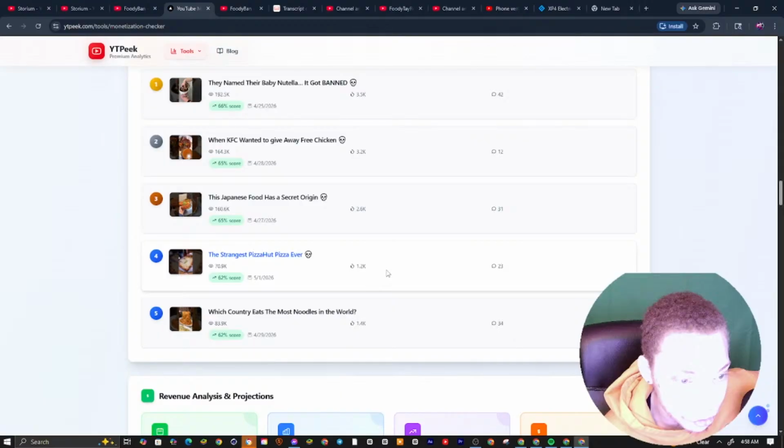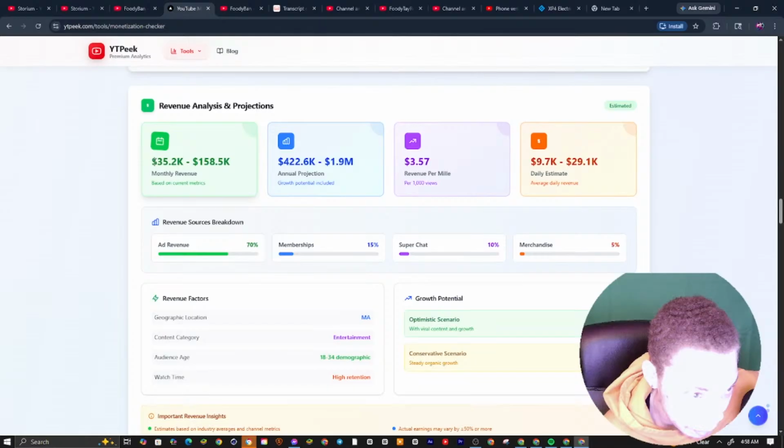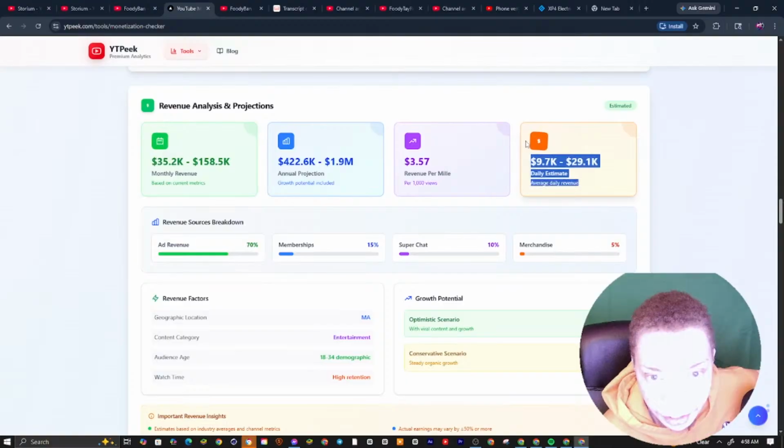You can see he made more than 35,000 in revenue alone, 35,000 to 100K, based on the current metrics. So he makes daily revenue of 9.7K from shorts. If he had done long form, he would have had a $3 RPM, but since it's shorts, it's 0.1 cents.